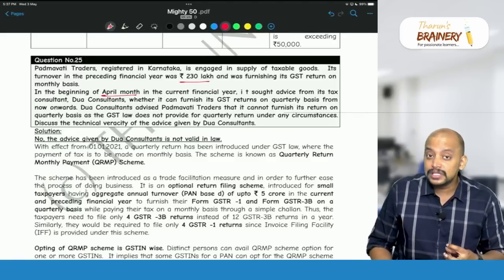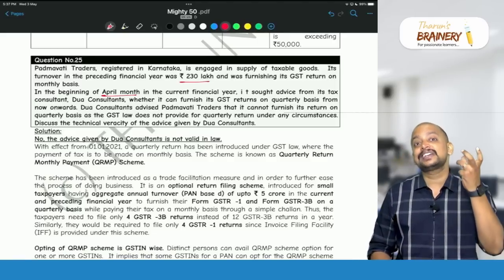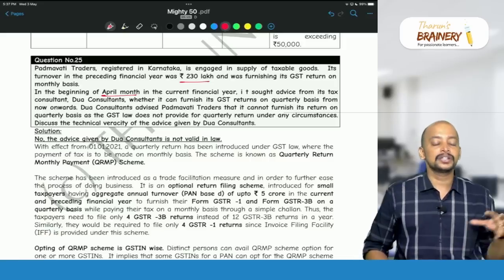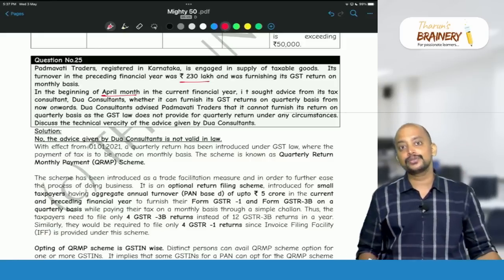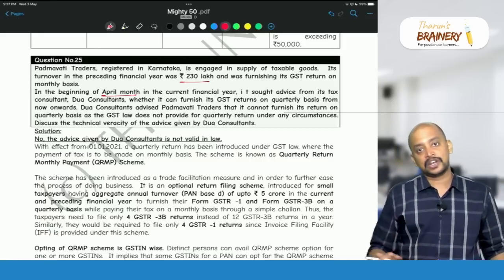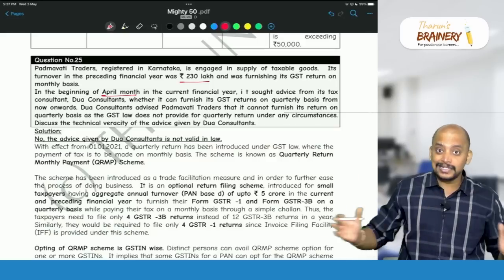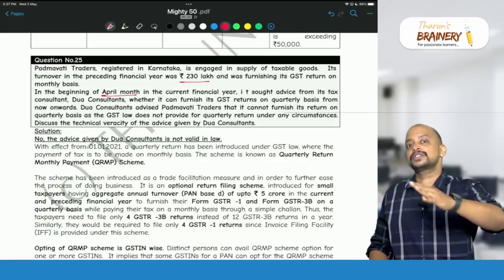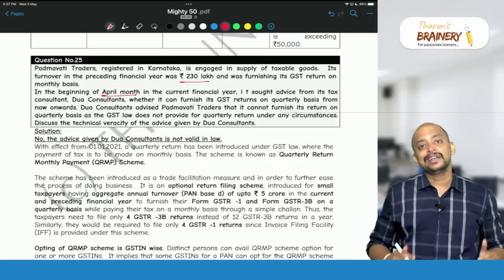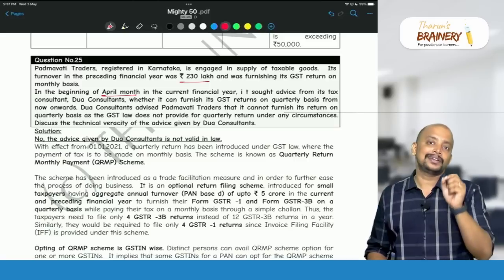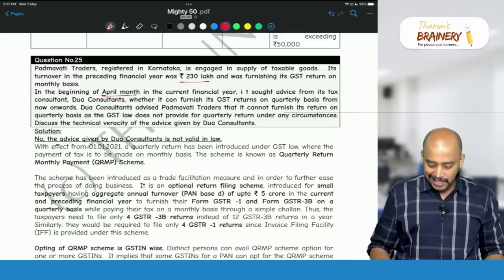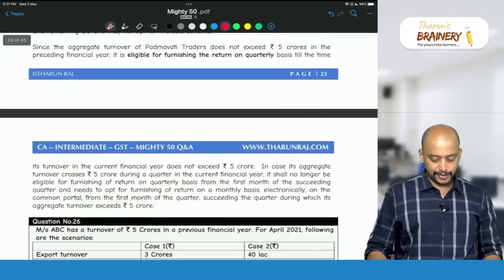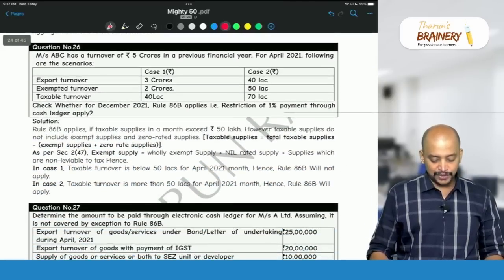And they can choose this QRMP GSTIN wise. Suppose Padmavati Traders has different registrations, with respect to each registration they can choose whether they need to go for QRMP or not. And in the current year, in any quarter, if the aggregate turnover exceeds 5 crores, from the next quarter onwards, they will come out of the QRMP option and they need to file returns on a monthly basis. So these are the details that we need to give here. Okay. So next one, question number 26.